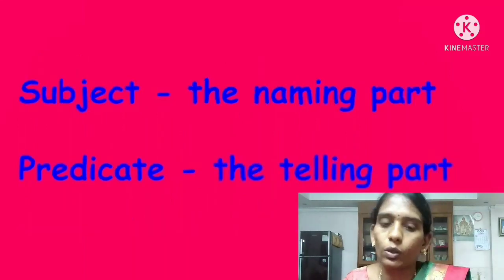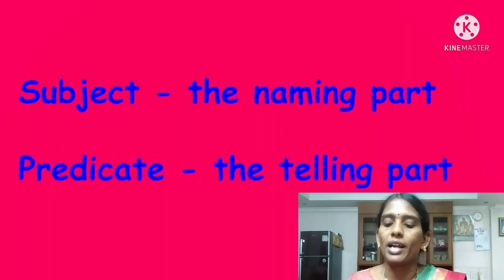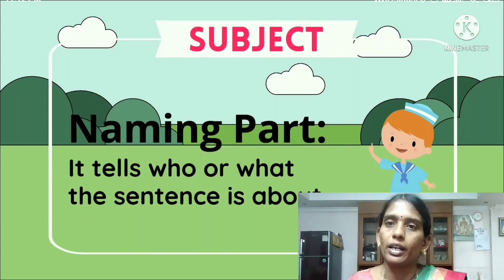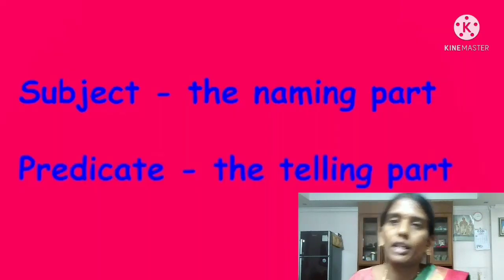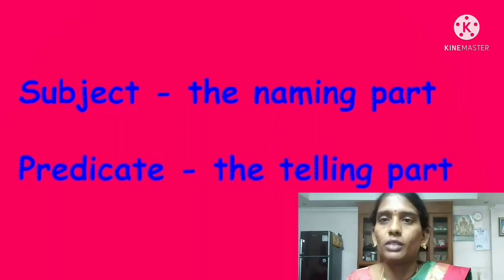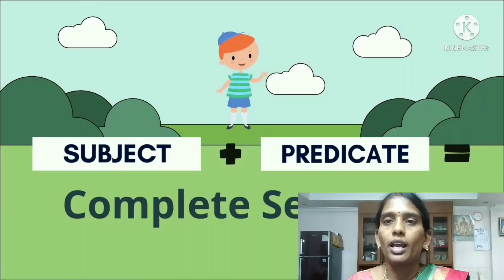I already told you subject is the naming part and predicate is the telling part. I think all of you understand what is subject and what is predicate. I will give one task at the end of the session: underline the subject and the predicate in a sentence. The sentence must have a subject and predicate.